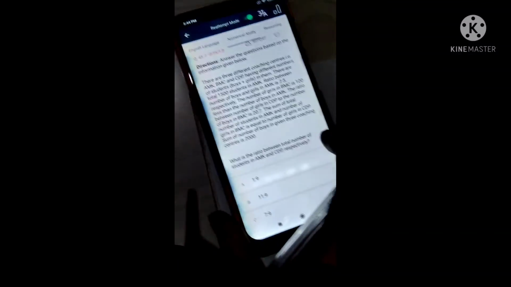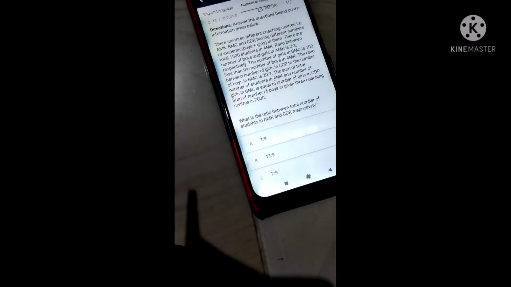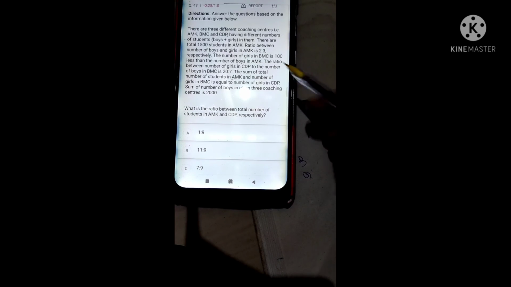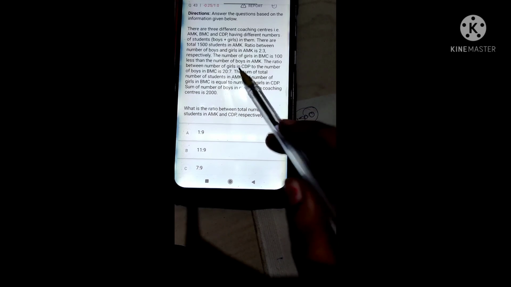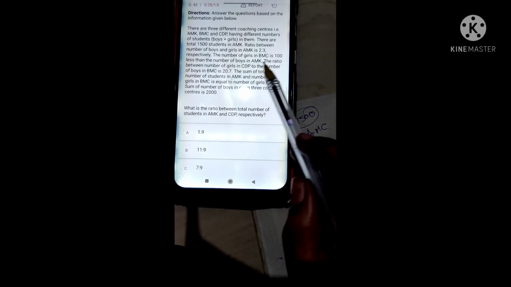So the first one was, given 3 coaching centers, we will write AMC, BMC and CDP, and boys and girls are given. By using this, there are 1500 in AMC. The ratio of boys and girls is 2:3. It means 5 parts is 1500, so 3 parts is 900 and 2 parts is 600. This is the way of solving, guys. This is very easy, so that's why I will explain roughly.